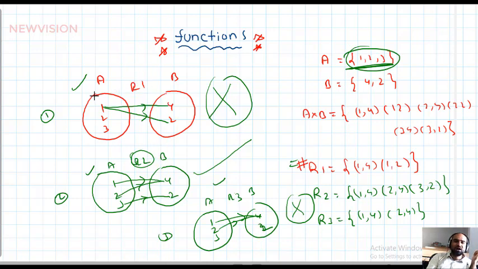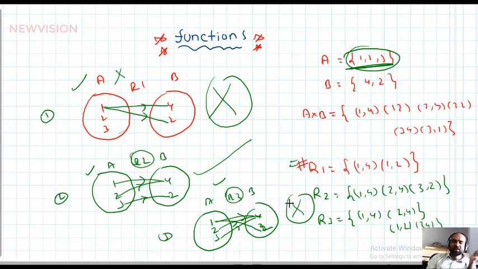See this one. All the elements are not used up here. 2 and 3 are not used up. That's why this is only a relation, not a functional relation. Okay, students. For example, for R3 I will include one more pair, that is (1,2) and (3,4) also. So R3 is also a relation from A to B only.